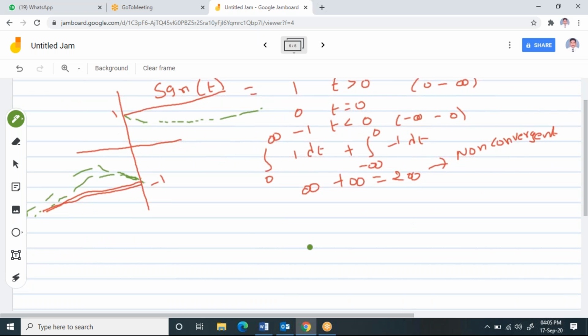My signum function is nothing but u of t minus u of minus t. Is this equation right or not? Please check it and tell me. Sgn of t, I can write it as u of t minus u of minus t. Is it right or not? Please post it in the chat box. Please see the waveform and tell me.